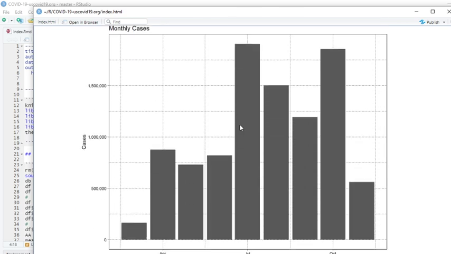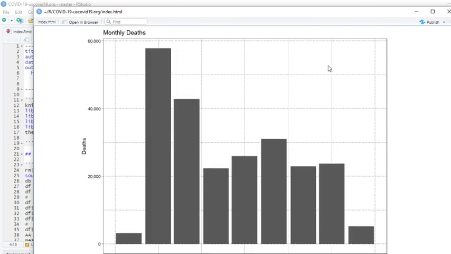Cases, of course, should be no big surprise. We know that cases are spiking. Interestingly enough, it did actually decline in August and September. And we're up here to the current months. Deaths, you can see, have remained fairly low, about 20 to 22,000 here. It did spike back up here, but you can see what's going to happen.